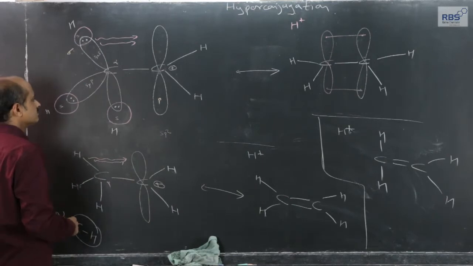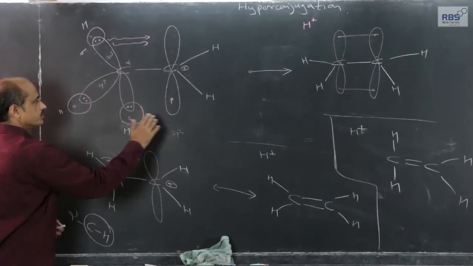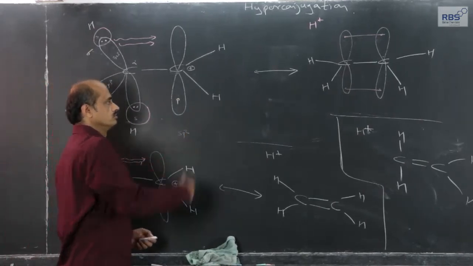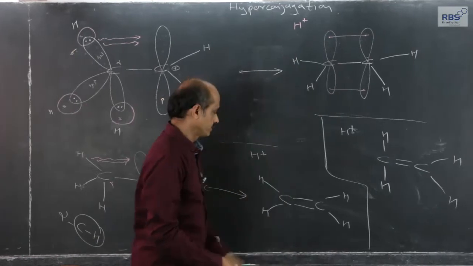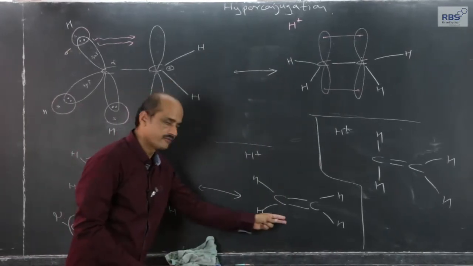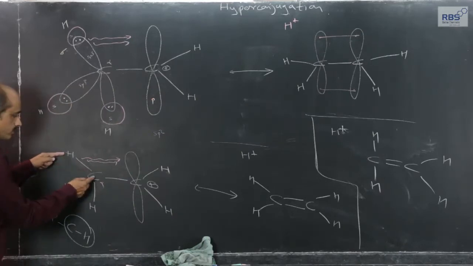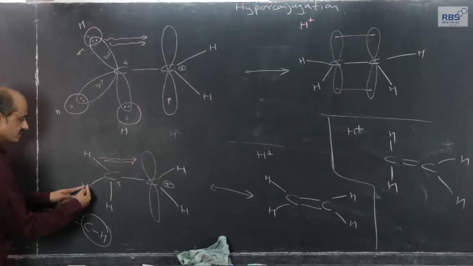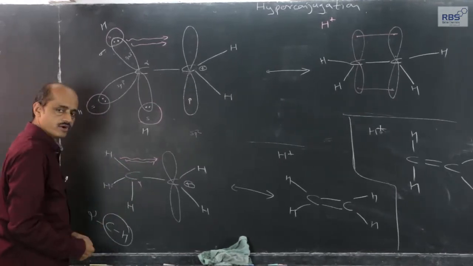It means that this ethyl carbonium ion can be shown in such three different hyperconjugation forms. One with this alpha CH bond, another with this alpha CH bond, and a third one with this alpha CH bond. What does it mean?